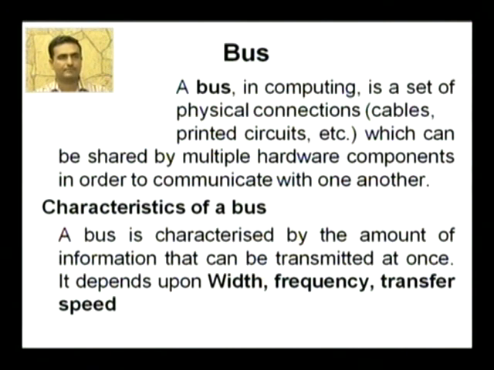Say the width of a bus is 16 and its frequency is 3 megahertz. Then what will be its transfer speed? Its transfer speed will be 16 into 3 megahertz, or transfer speed is width multiplied by the frequency. In this way we can calculate the transfer speed of a bus.